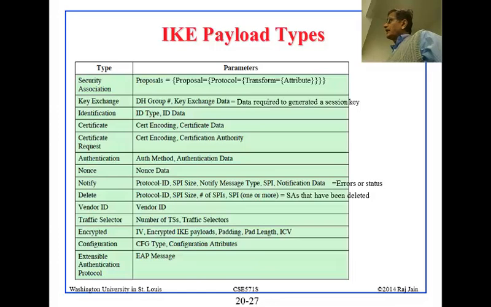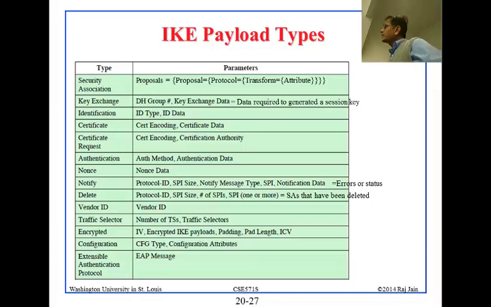So you propose, I can use 3DES or I can use AES. Each proposal has a number of protocols that can be used inside that. Inside each protocol, you have to select a transform and a set of attributes. So this is basically a four-level hierarchy in